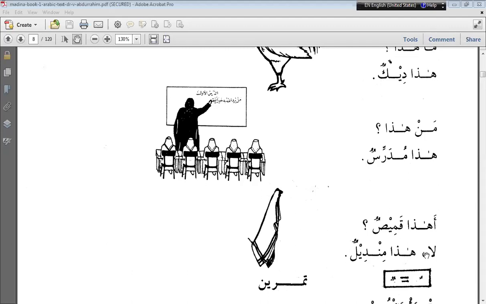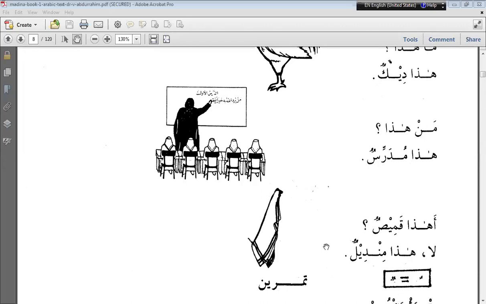So the answer is no. Haza mindilun. This doesn't look like a shirt. I think it's a hanky. Yes, that's the reason the answer is la, and then the name of that thing is written here. Haza mindilun. Mindilun is called handkerchief.